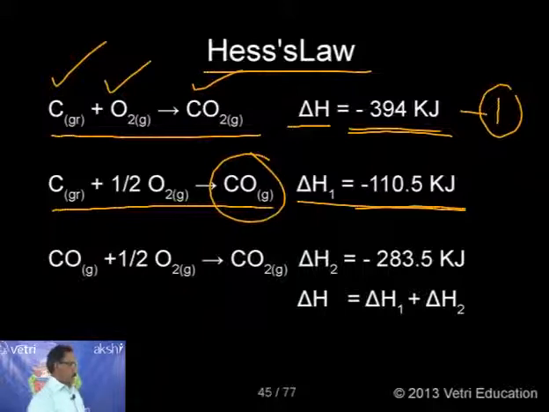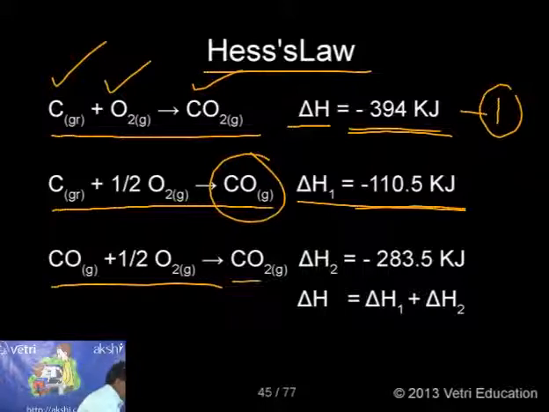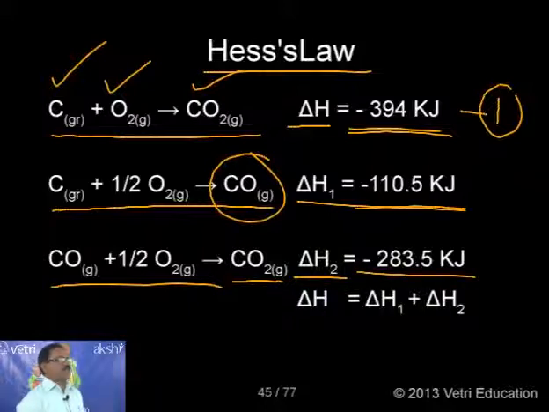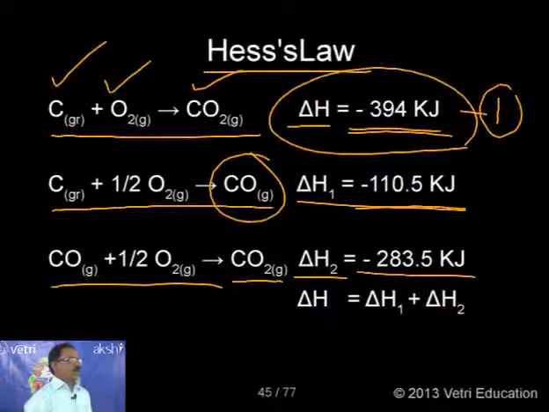Right. In the second step, this carbon monoxide gas reacts further with half a mole of O2 gas to produce 1 mole of carbon dioxide gas. The change in enthalpy in this case is indicated by delta H2. The value is determined as minus 283.5 kilojoules. So what is the importance of the law? The first method is only a single step, with the value minus 394 kilojoules.